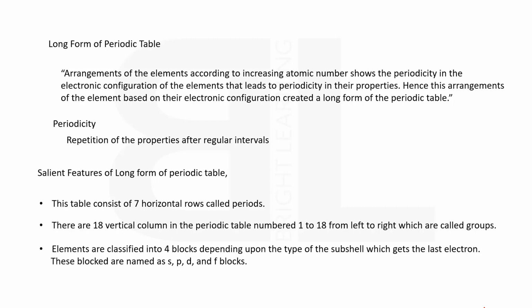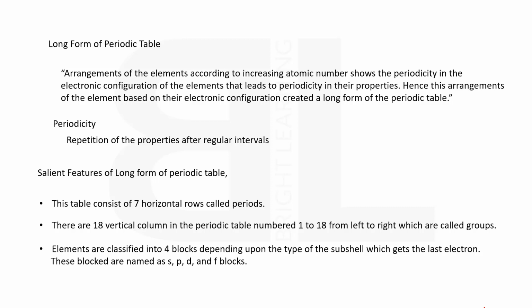This table consists of 7 horizontal rows called periods. There are 18 vertical columns in the periodic table, numbered 1 to 18 from left to right, which are called groups. Moreover, elements are classified into 4 blocks depending upon the type of the subshell which gets the last electron. These blocks are named as s, p, d and f blocks.